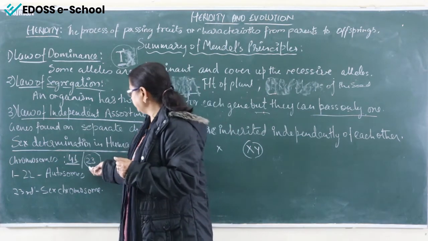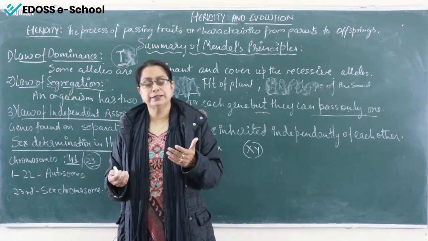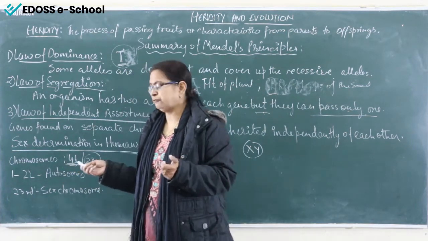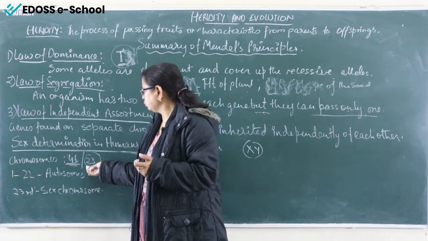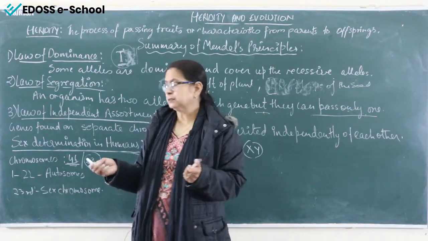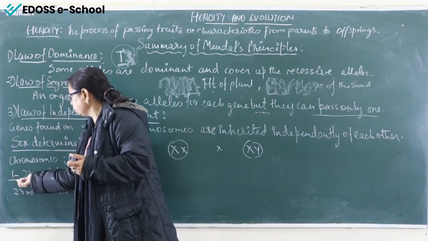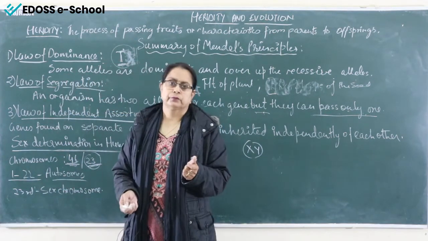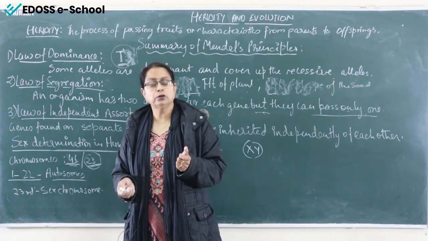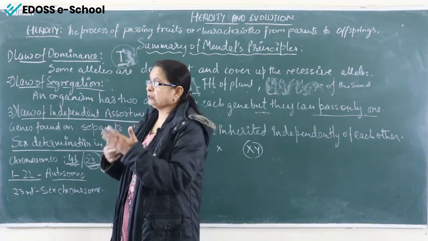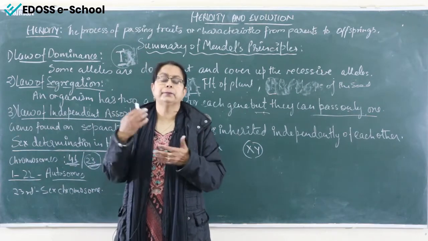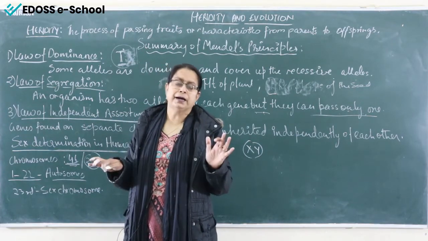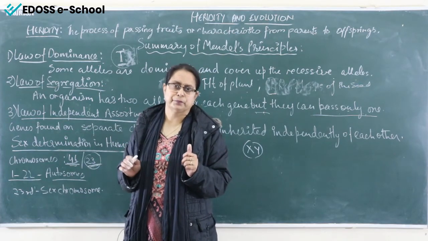As it always exists in pairs, instead of saying we have 46 chromosomes, we say we have 23 pairs. Out of these 23 pairs, the first to the 22nd pairs are called autosomes. Why are they called autosomes? Because lifelong they are responsible for the growth and repair of the body. They do not take any part in reproduction.